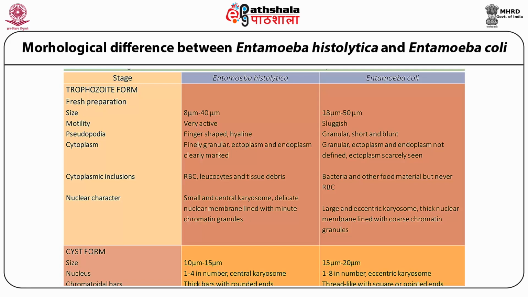The cyst form. Again, the cyst form is larger in case of Entamoeba coli, with 1 to 8 nuclei with eccentric karyosome. However, in case of Entamoeba histolytica cyst, you will find that the number of nuclei are only 1 to 4 and the central karyosome is present. So the infective stage in case of Entamoeba coli is octanucleate cyst. The chromatoidal bars, which are thick bars with rounded ends in Entamoeba histolytica, but in Entamoeba coli, they are thread-like with square or pointed ends.